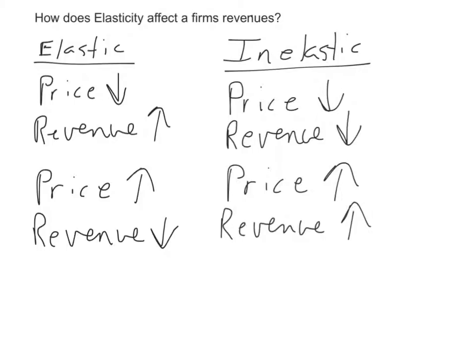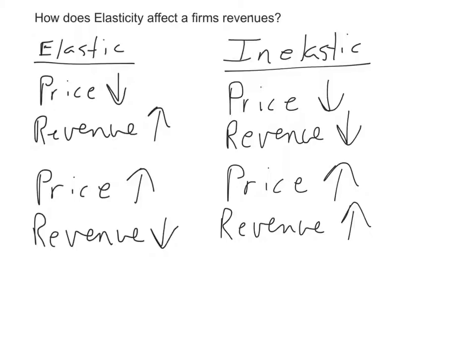And so how does elasticity affect a firm's revenues? Well, a firm has to look at what their price is for an item and the demand for it. They want to know, is the product we have elastic or inelastic at the price that it is right now? So if we drop the price, then our revenues will go up, meaning that we are going to gain more money. And if they say, well, let's raise the price, then they know that their revenue, how much money they take in, is going to decrease.